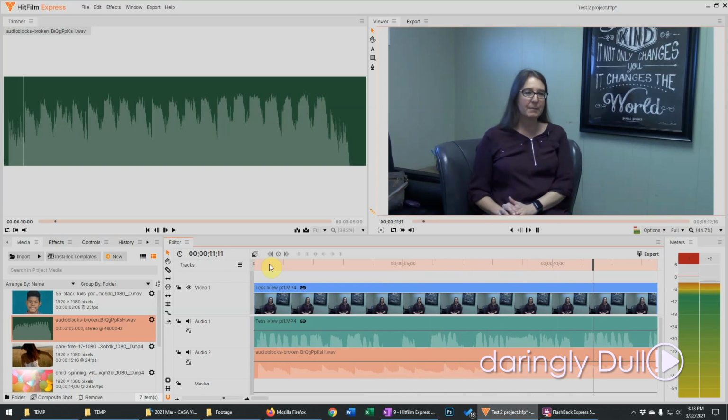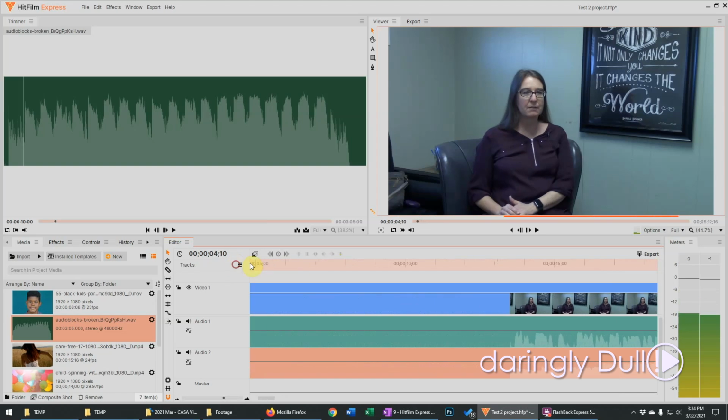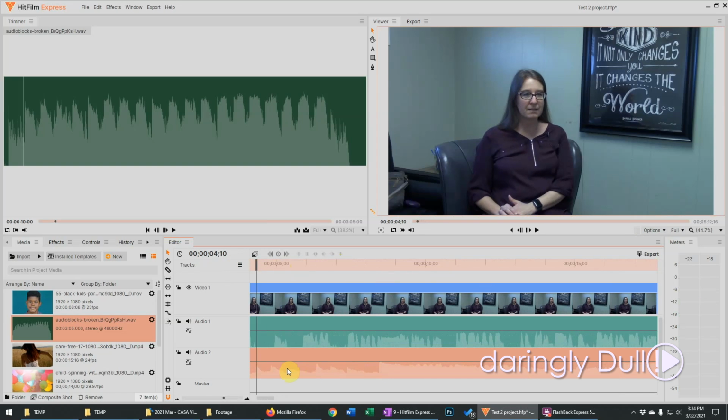The music gets a little loud, which makes it hard to hear the interview in some places, so let's adjust that. You can see the waveform for the music, which shows you just how loud things are. The level is okay in the beginning, but here, where it gets louder, it just got hard to hear her speak. It was fighting with the music, so I'm going to bring down the overall level just a bit, and let's listen to that.